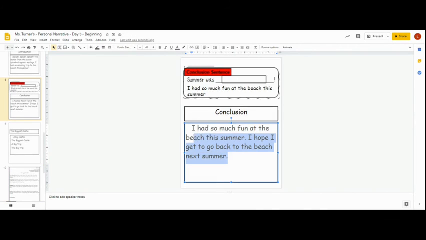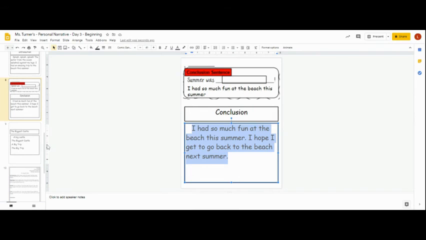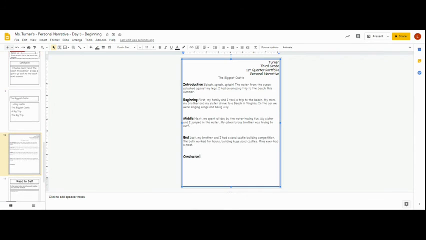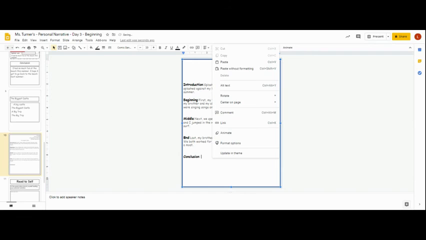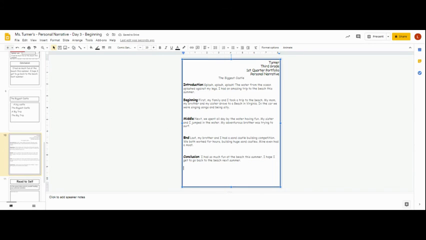The paragraph I wrote underneath is what I'm going to copy. Then go to my final draft paper, two-finger click and click paste. I'm going to resize it to the right size. I think I'm going to click in the box and I'm just going to go down here and pick 18. That works too. Now I've got all my pieces on one piece of paper. Now I have my whole essay, right?